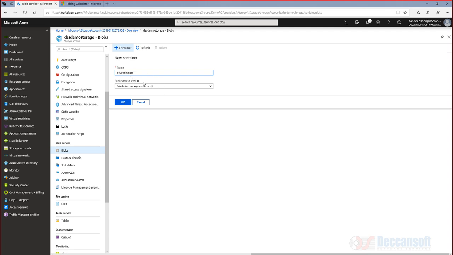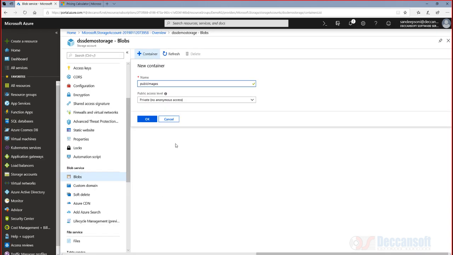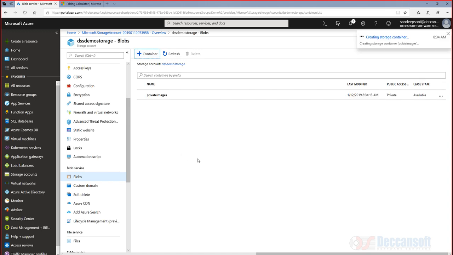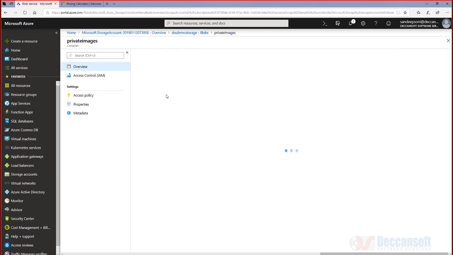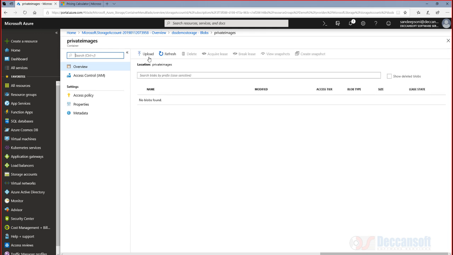We'll call it public images. All my public images I'll put here. Private images I'll put here. Go to private images and we can upload a file.